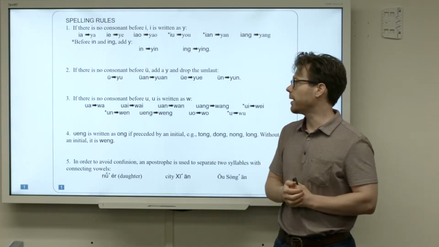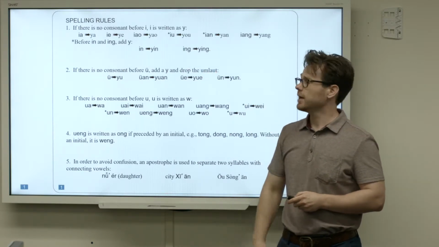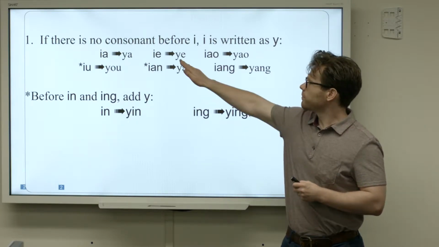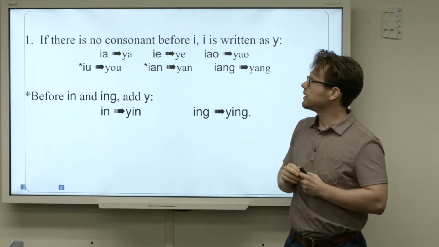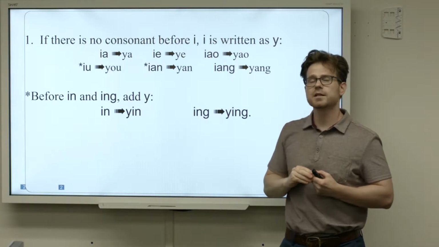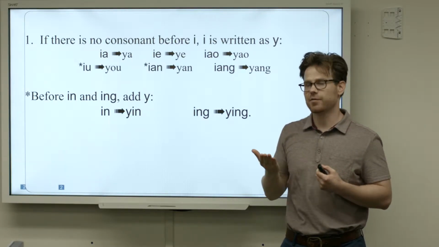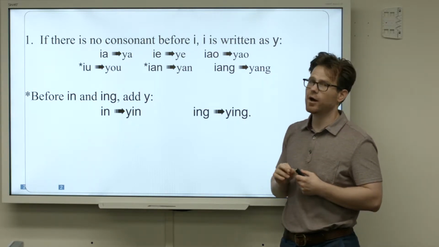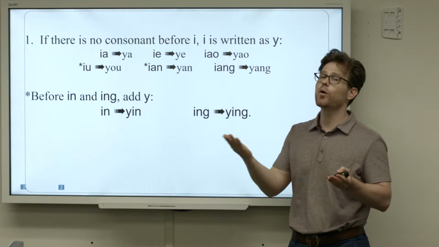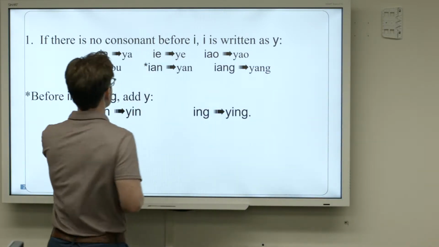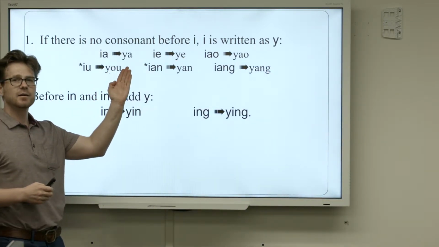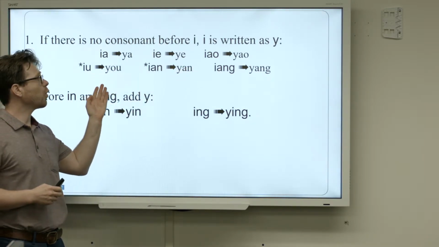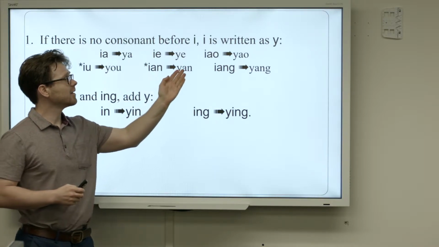The last thing to talk about are our spelling rules. And there are 4 spelling rules. The first spelling rule is syllables that start with the E sound, the vowel sound, E. And so if there's no consonant before a letter I, you're just going to turn the letter I into a Y. So, ya, ye, yao, yo, yan, yang.